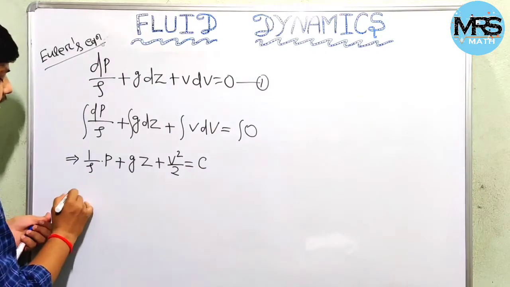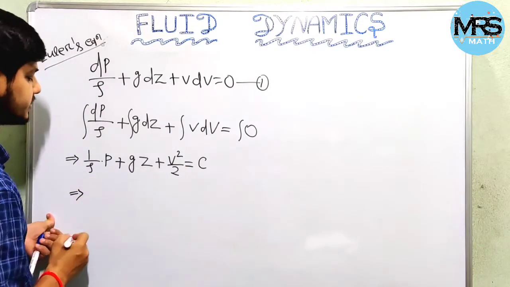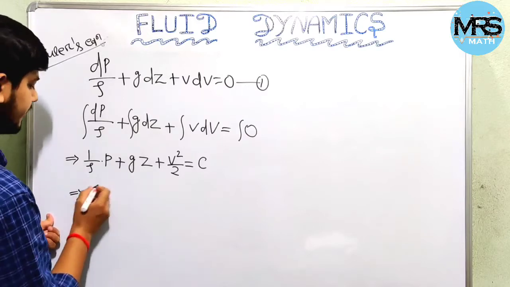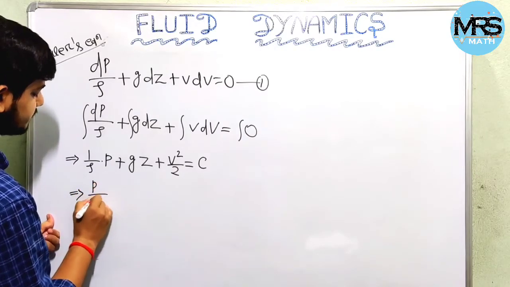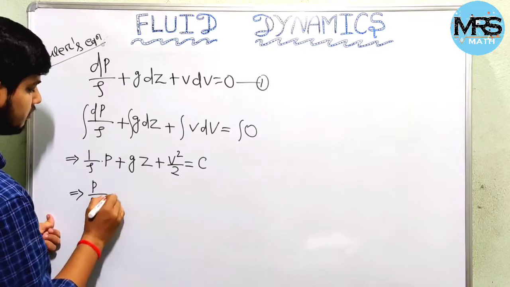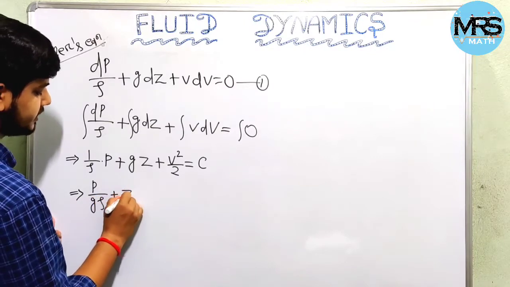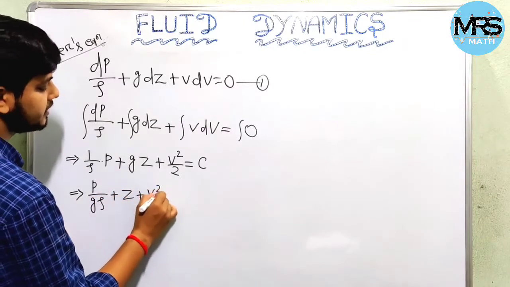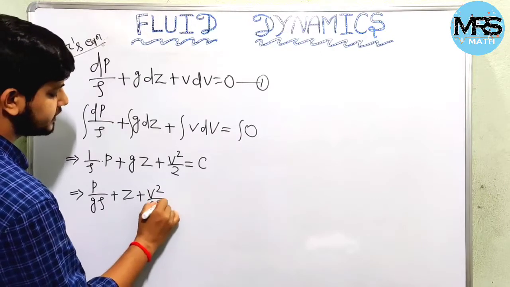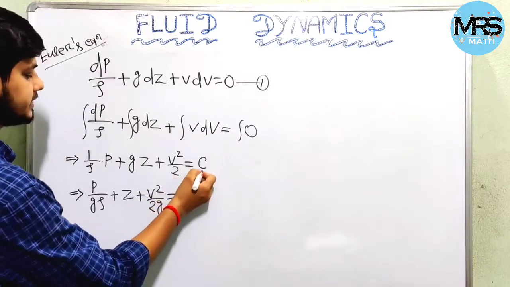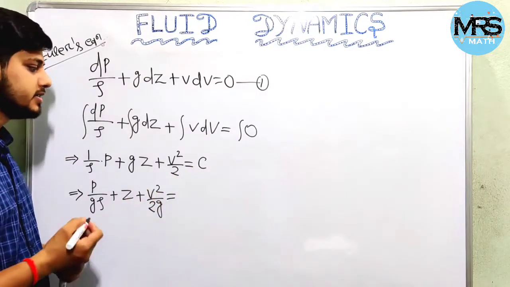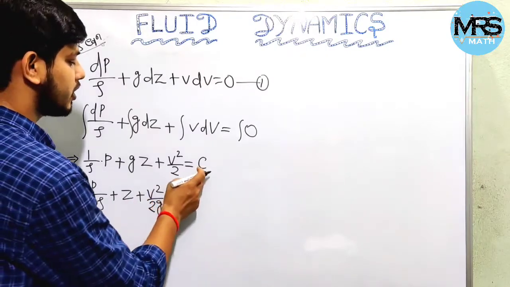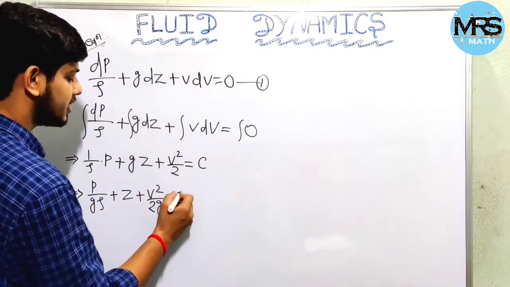Let us divide this equation by g. Then we get p by rho g plus z plus v square by 2g equal to c by g. Again g is gravitational acceleration, so constant over constant gives another constant.